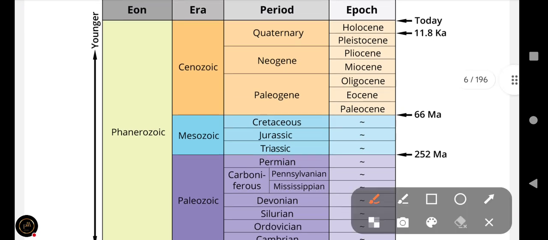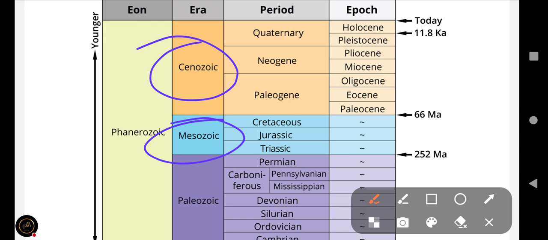So man evolved from this Cenozoic era and not Mesozoic, from this Pleistocene period. Cenozoic era means Quaternary period. Humans evolved from this period.